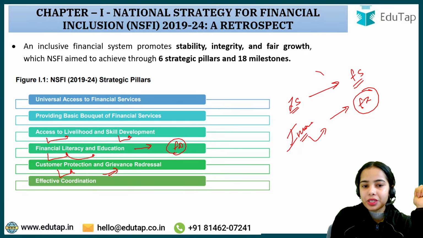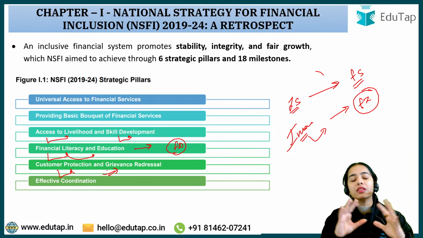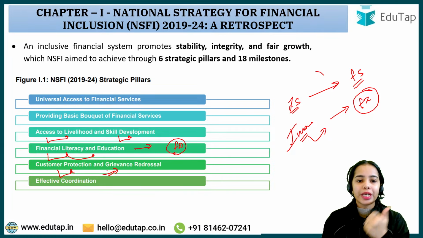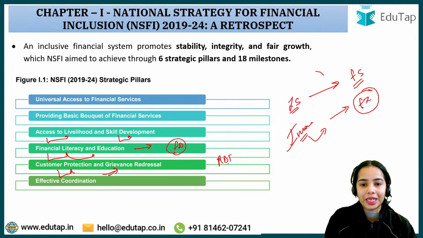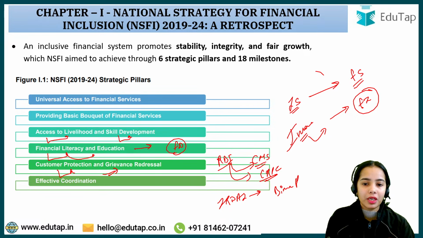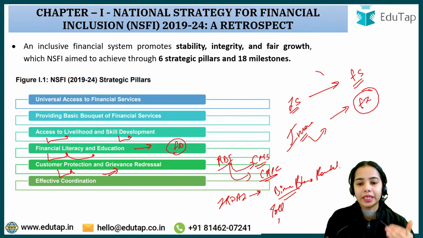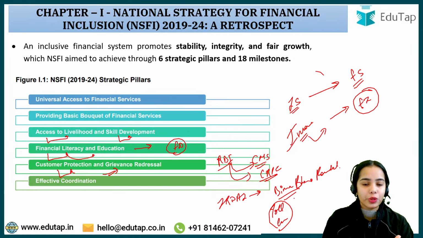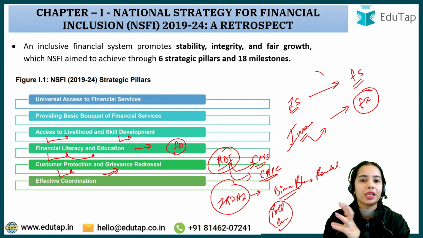Customer protection and grievance redressal. This is also one very important topic that the different regulators are focusing on. The Reserve Bank of India has the complaint management system. The RBI also launched the centralized receipt and processing center, CRPC. Then if we talk about IRDAI, it has the Bima Bharosa portal. It has also launched a toll-free number and an email ID through which complaints can be sent to the insurance companies and such. So you can understand that the different regulators are focusing on customer protection and grievance redressal.